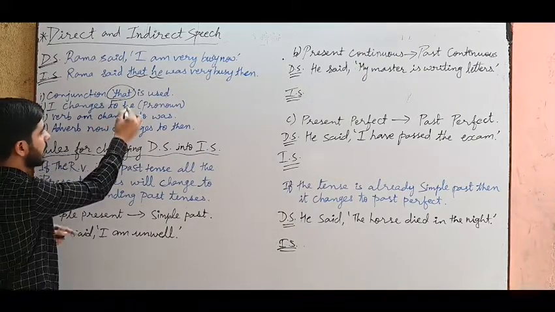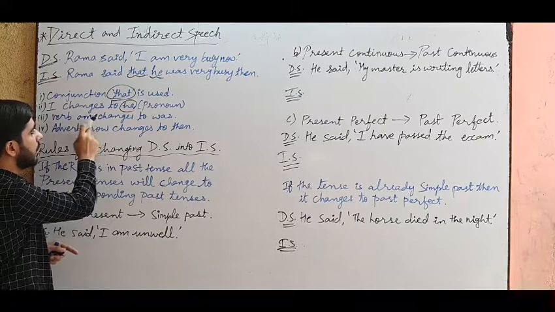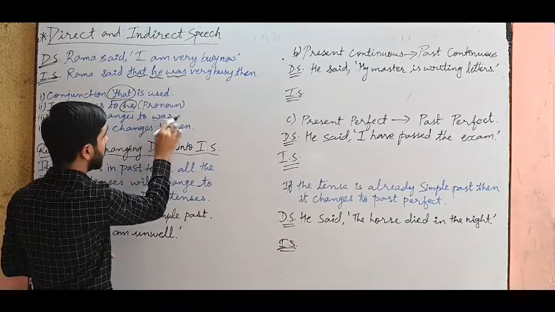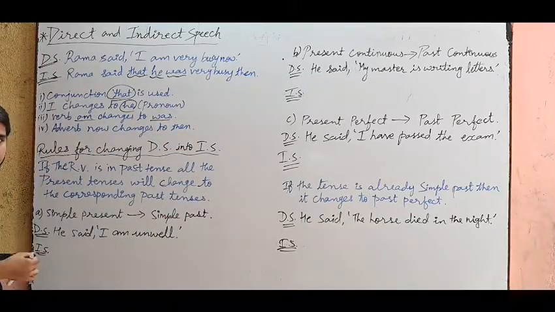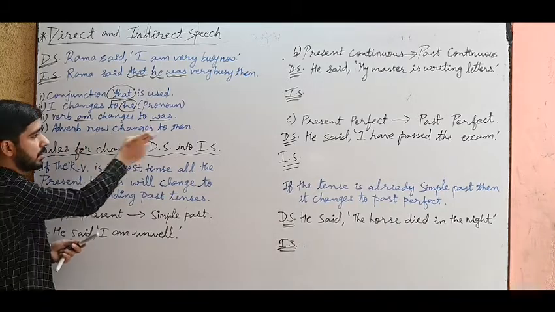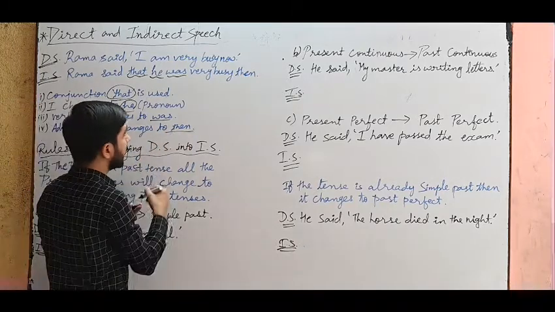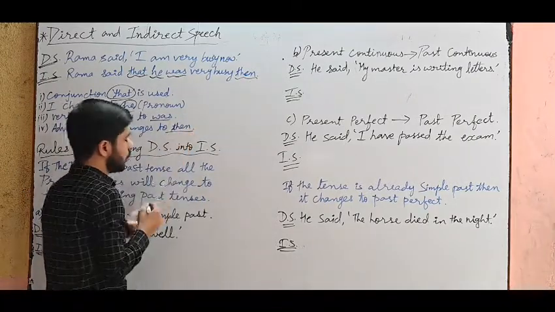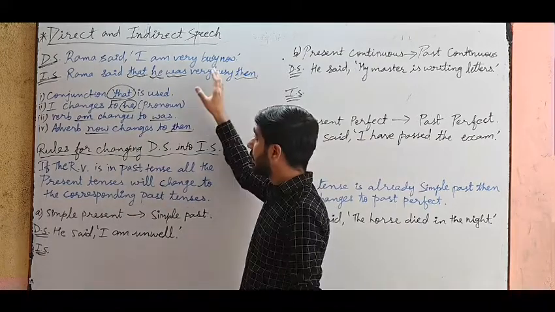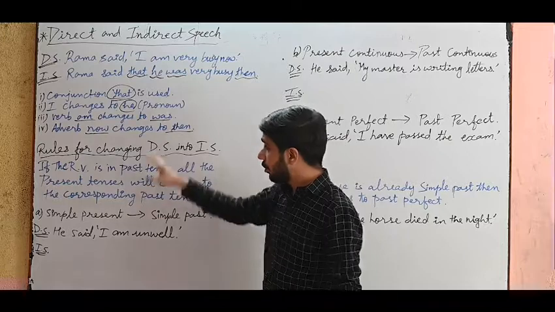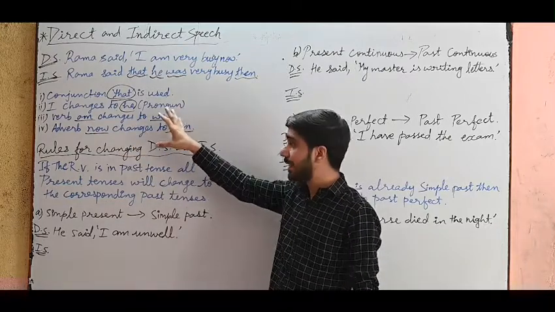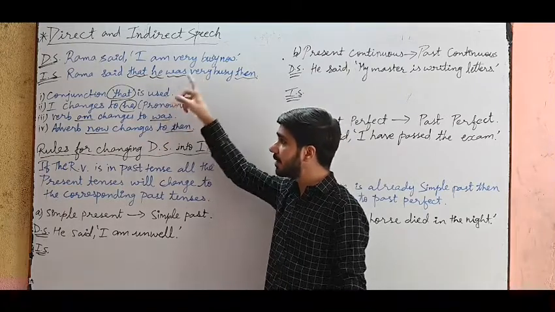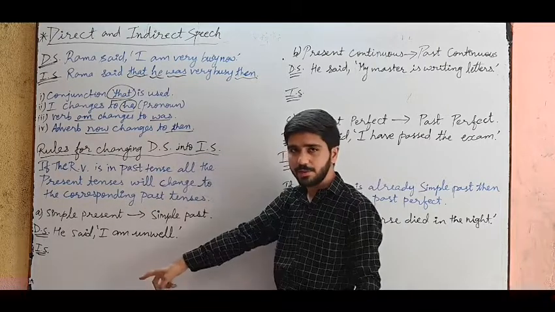Then what is the second thing? Pronoun is changed. Then third thing is verb changes. Am changes to was. See the change in the verb. Am changes to was. That is the third change. Fourth change is adverb. Now changes to then. Adverb is changed. See over here. Now to then. So these are the four changes we have made in this direct speech to indirect speech. So you have to remember in all the sentences there will be changes like this as I have made over here. So why these changes are made in the answer, that we will see in the rules as we learn the rules.